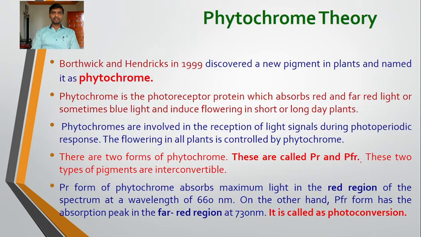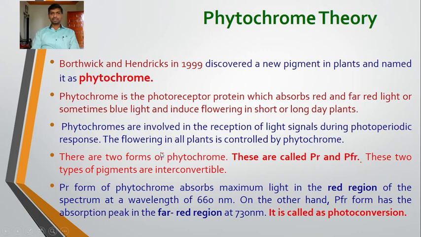Next, this is the phytochrome theory. Borthwick and Hendricks discovered a new pigment in plants and named it phytochrome. Chrome means colored pigment, so the name given is phytochrome, a new pigment in plants. Phytochrome is a photoreceptor protein which receives light. It is made up of protein, and it absorbs red and far red light, or sometimes blue light, and induces flowering in short or long day plants.